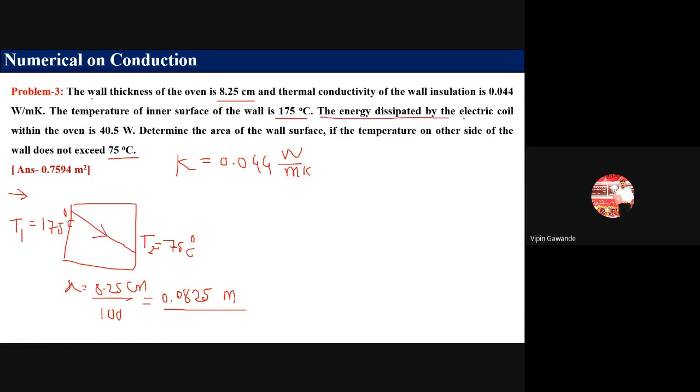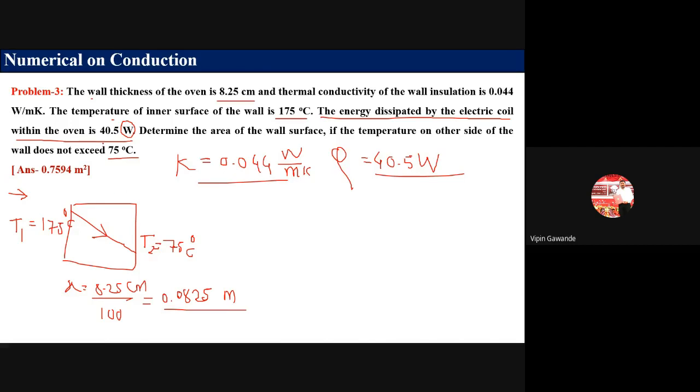Now energy dissipated by the electric coil within the oven, that is which value? W. So that is watt is given. Watt means what? That is the value of Q is given in the problem. So that is equal to 40.5 watt. So W value is given in the problem. Okay, so we are given with the W value here. So we will consider this value Q.